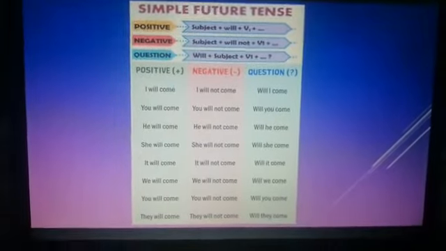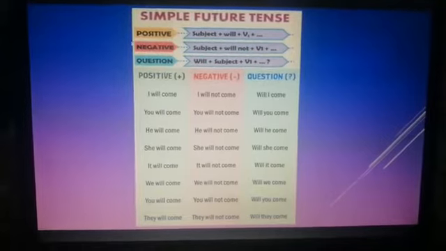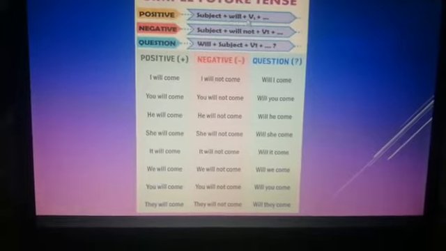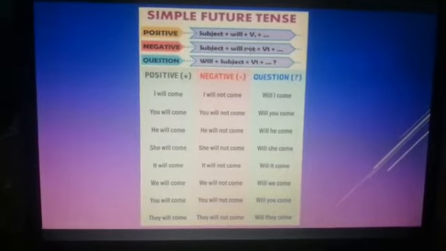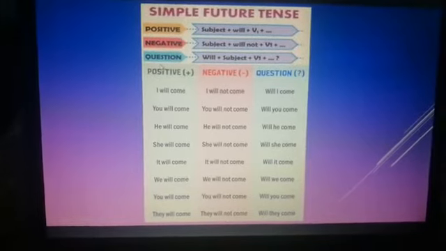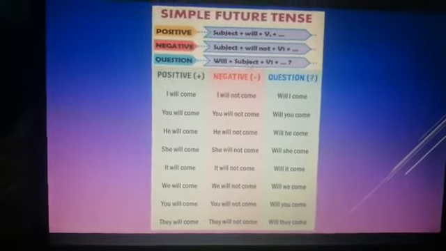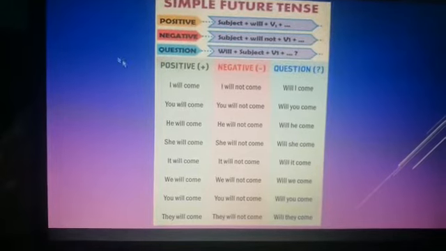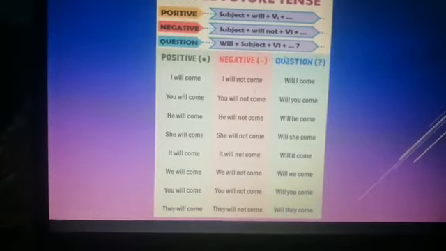Dear students, here are a few more examples of simple future tense. So the positive sentence is formed how? Subject plus will plus the base form of the verb. Negative is formed subject plus will not plus the base form of the verb. And the question, that is the interrogative form, is formed will plus subject plus the base form of the verb and the question mark. So some positive sentences, some negative, and some interrogative sentences.